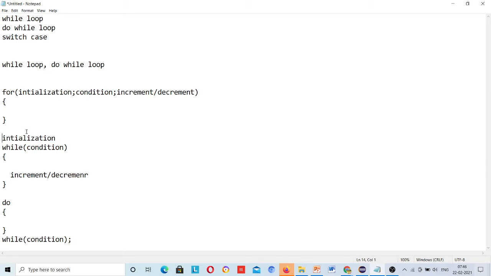Here, before starting the while loop you have to initialize the values, then you will check the condition, and inside it you will increment or decrement the value. In a do while loop you need to check the condition at the end. Initialization will be done here, and here you can increment or decrement. You'll see this in Eclipse.